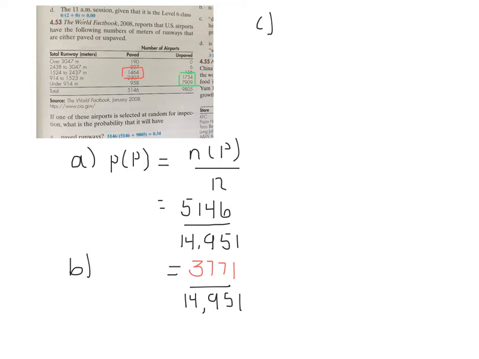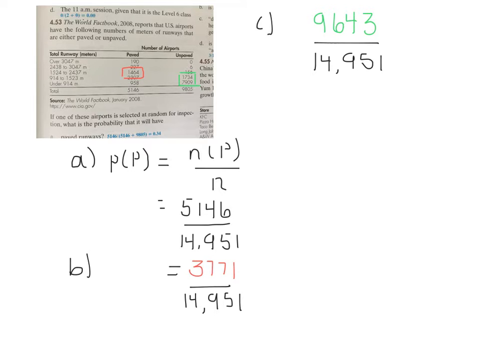And so that sum of 1,734 and 7,909 is equal to 9,643. Once again, there is no condition given. We don't see anything like the word given. We just want to know how likely is it we pick an unpaved runway that has less than 1,524 meters. So we're going to need to divide that by the total again, just our basic probability formula.